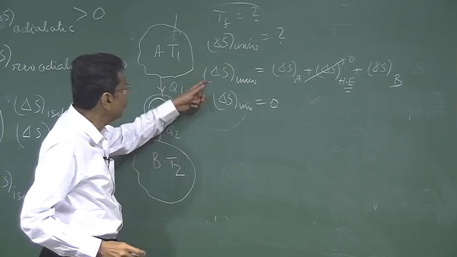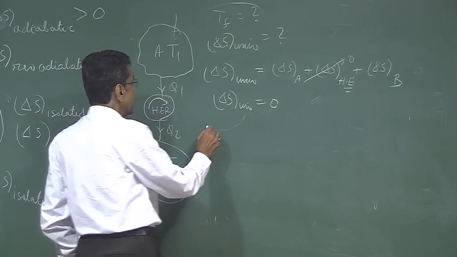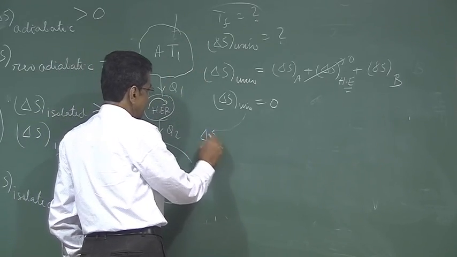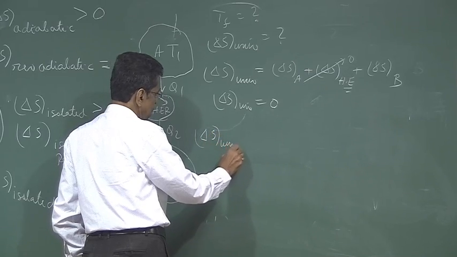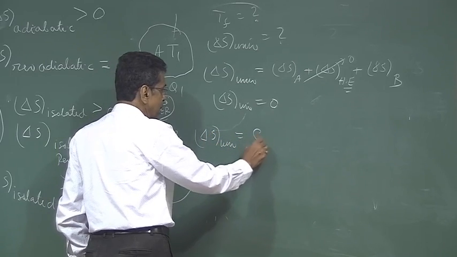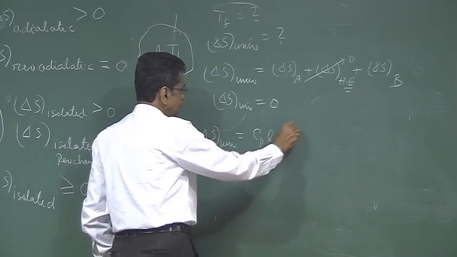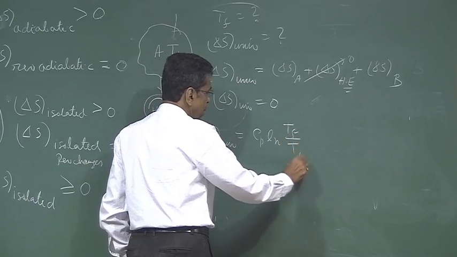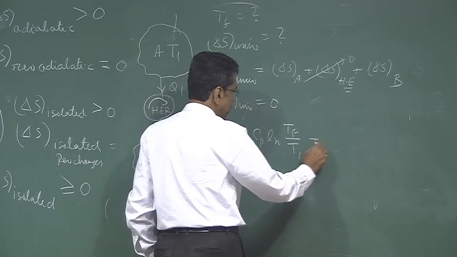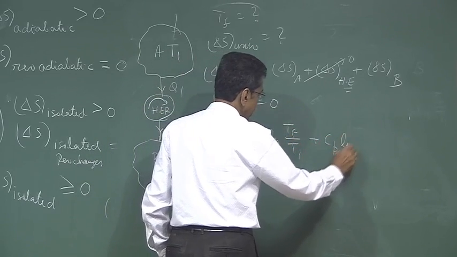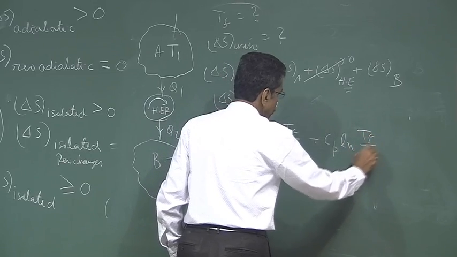We take this clue to find out Tf. What is delta S A? That means delta S universe is equal to delta S A plus delta S B, which gives Cp ln Tf by T1 plus Cp ln Tf by T2.